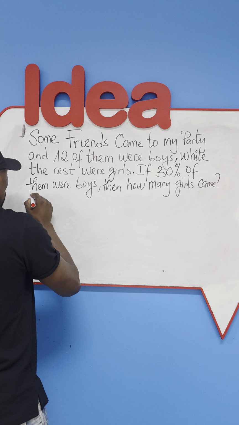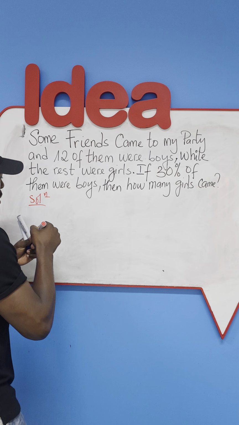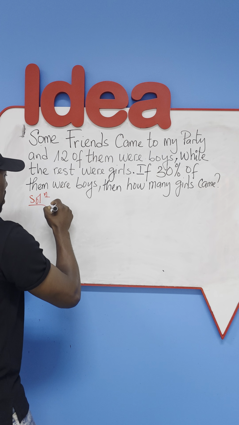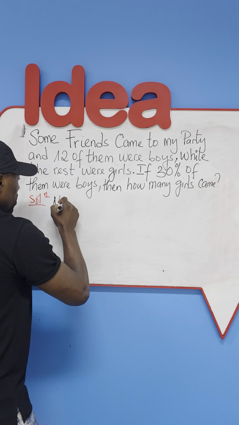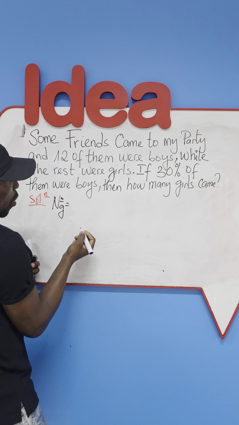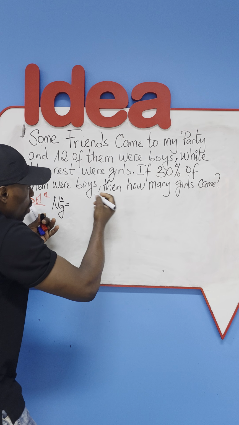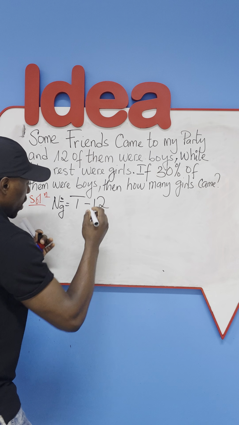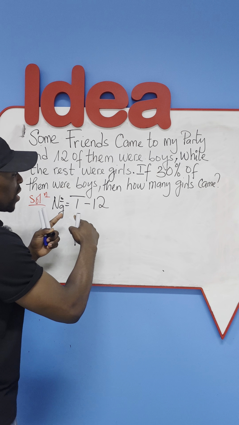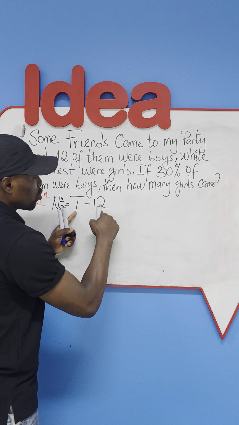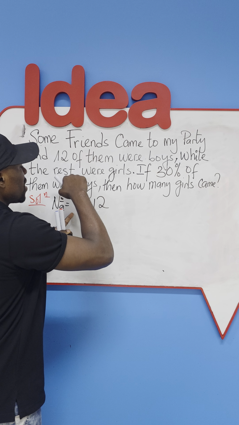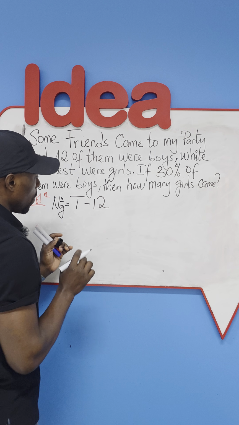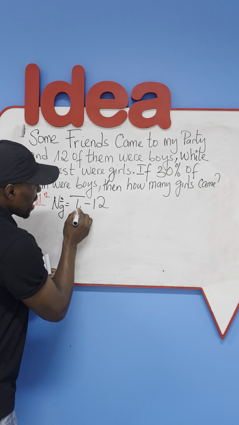The most relevant formula to help us calculate the number of girls. The question says the rest were girls. So to find this rest, I'll call it number of girls, will be equal to a certain total number, which I'll call T, minus the number of boys, which is 12. So to find the number of girls, we need a certain total number, and we will subtract 12 from that total number, because the number of girls is whatever remains when 12 has been taken out of the total number. Now the big challenge is, how do we get this total number?